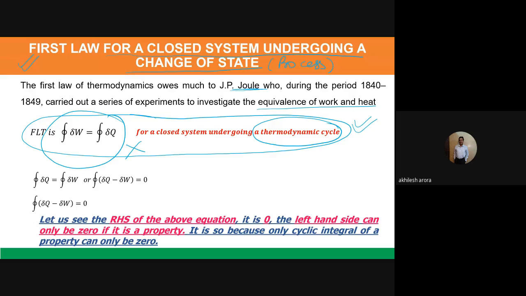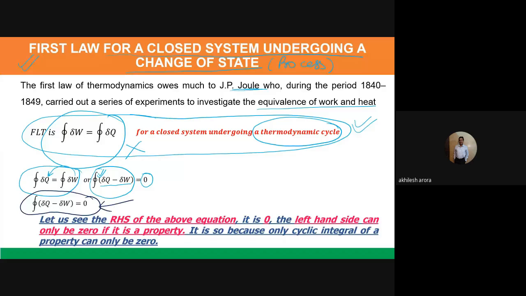So now let us see what change we need to do in this particular case. Now you just see what I have done. This is the statement for a cycle. You can see it here. This is the first law of thermodynamics for a cycle. Now what I did, I have brought this delta W to the left hand side. So now you can see what I get. I get delta Q minus delta W, and its cyclic integral. Just focus here. The cyclic integral term is here, and the right hand side is 0. So what does it imply? Once again, look at this particular equation. Just focus here.